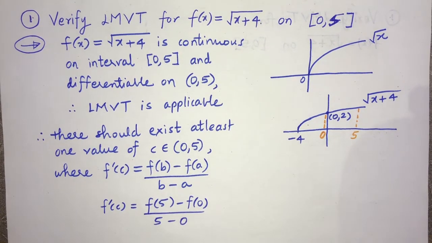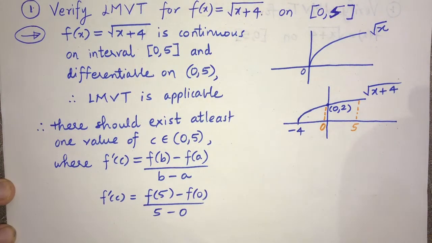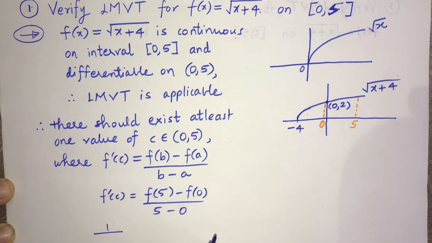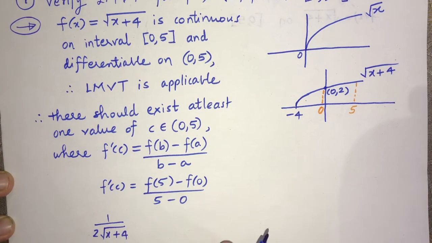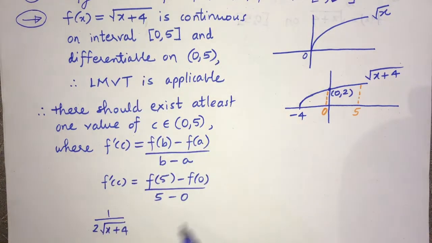Now f dash c, इसका डेरिवेटिव निकालना होगा. इसका डेरिवेटिव निकालेंगे तो क्या आएगा? We're going to get 1 by 2 root x plus 4 into, you'll have chain rule, so fx is equals to root of x plus 4 है, उसका डेरिवेटिव निकालेंगे तो 1 by 2 root x plus 4 आएगा, right?